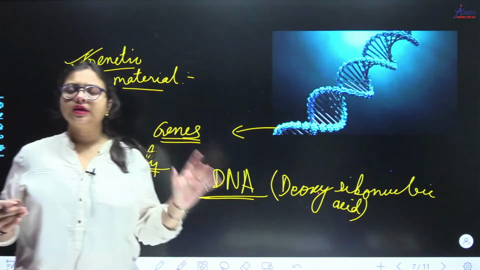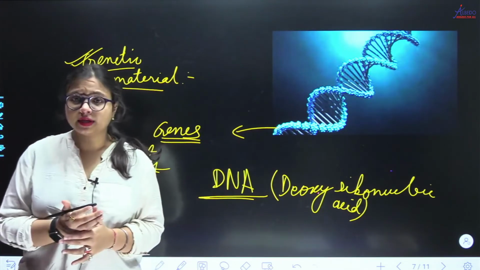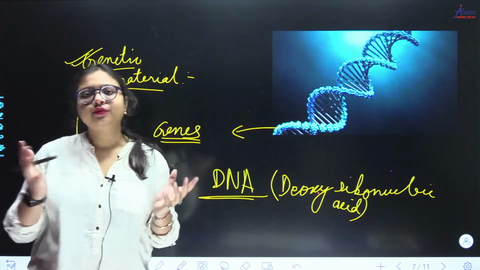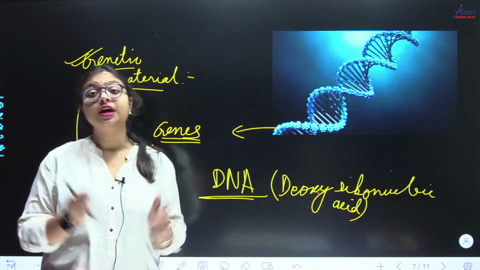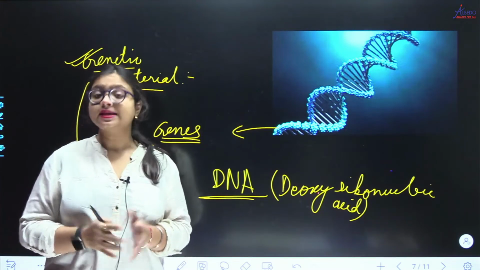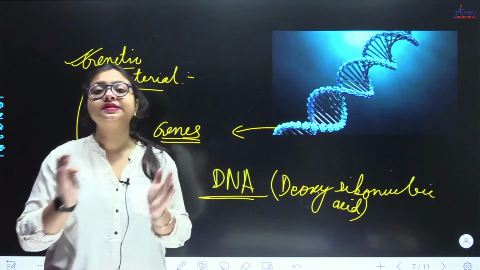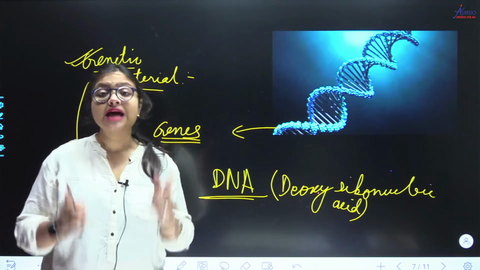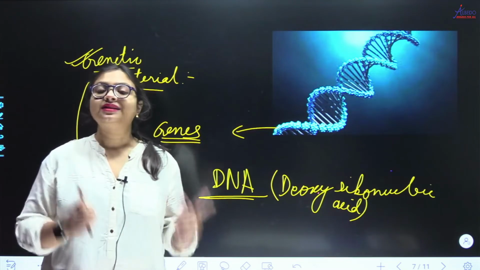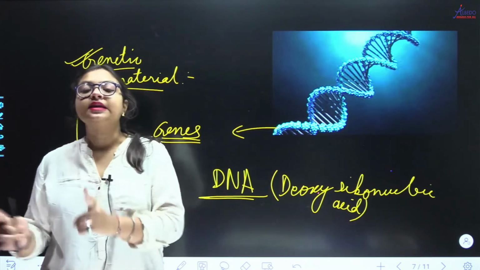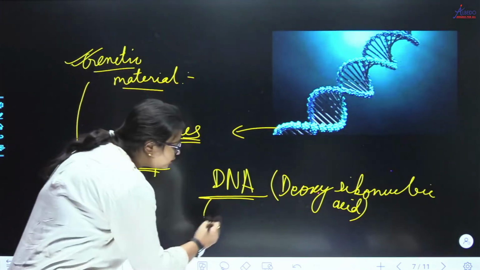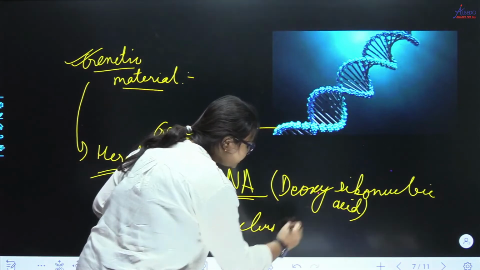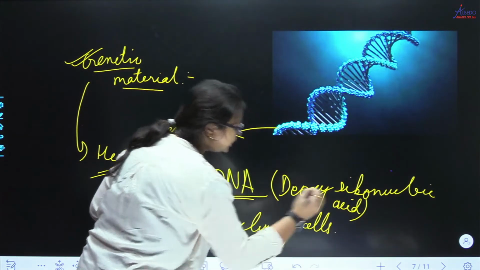So now you will ask, okay ma'am, this is a biomolecule. Where is this genetic material found in our body? In our body, every cell has got a nucleus, right? You know various parts of cells, you have studied it in class 9. And where does DNA reside? This DNA resides in the nucleus of your cell. So every cell of your body has got a genetic material, that is DNA, residing in its nucleus. So where is this DNA found? This DNA is found in the nucleus of cells. I hope this is clear.